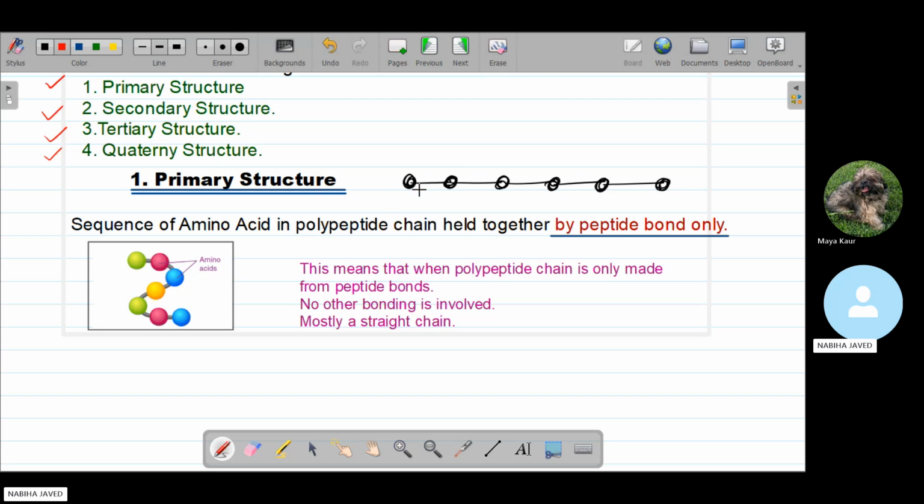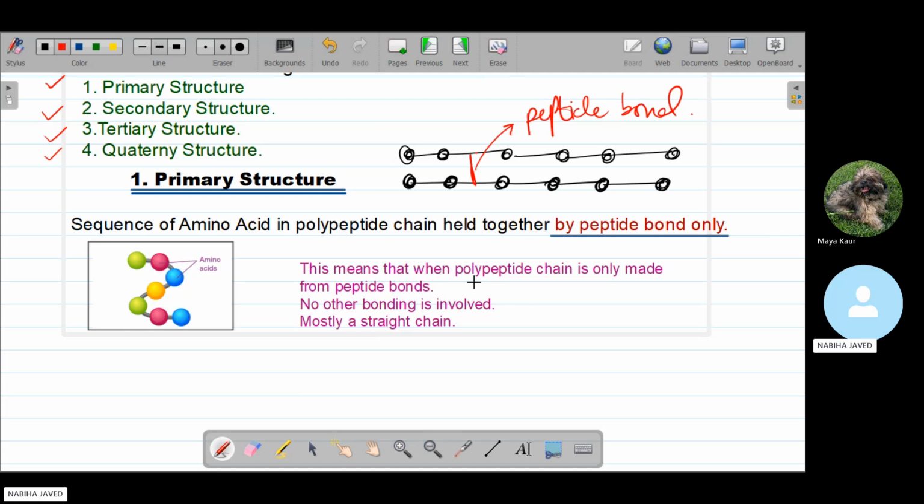If we have another chain of protein, these two chains are held together or combined only by a bond called the peptide bond. No other bond is present, like the hydrogen bond or the disulfide bond. That is why we call it the primary structure: the sequence of amino acids in the polypeptide chain held together by the peptide bond only.